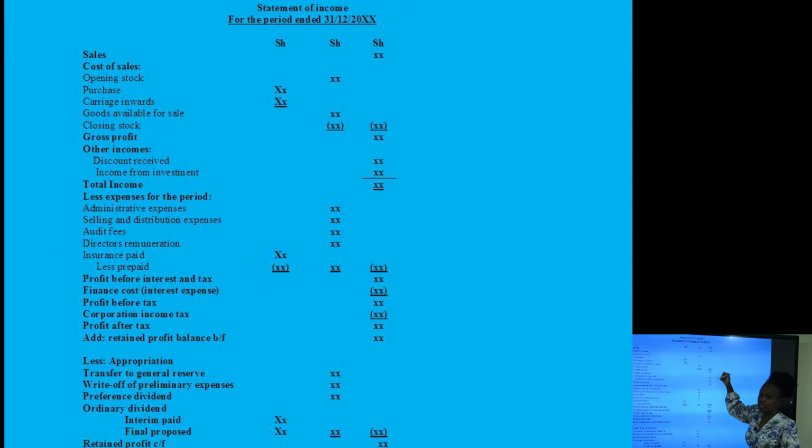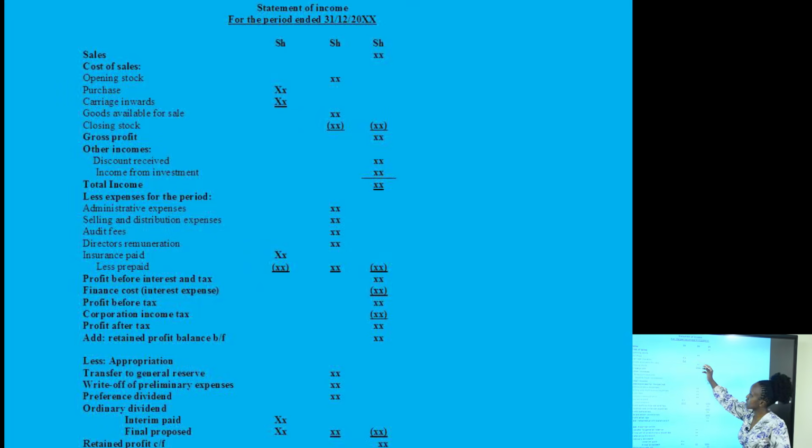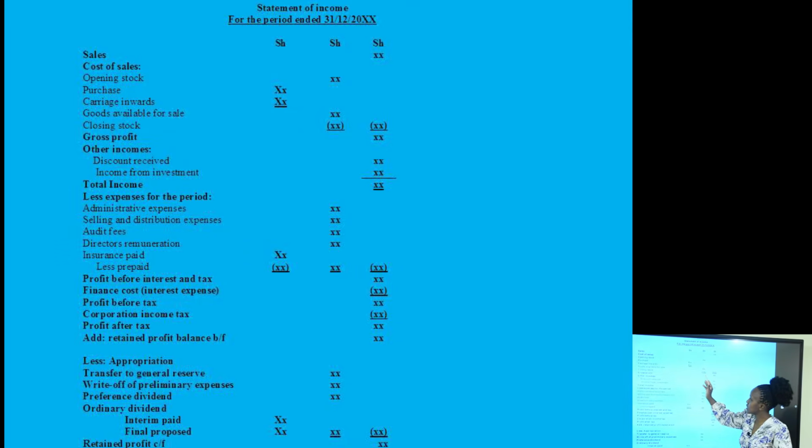We are going to begin with the sales. You have then the cost of sales. The cost of sales is still made up of the same items: opening stock, you add purchases, you add carriage inwards, you less returns outwards, and then you get the goods available for sale, you less closing stock, and that figure is called cost of sales. Once you subtract it from the sales figure, you are able to get the gross profit.